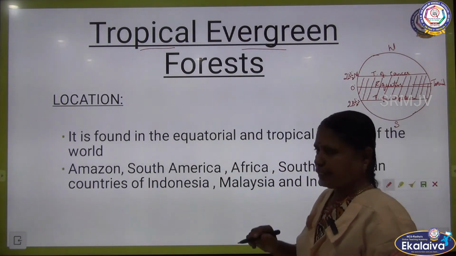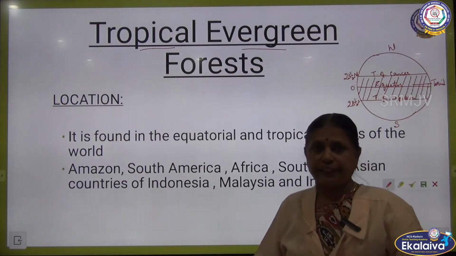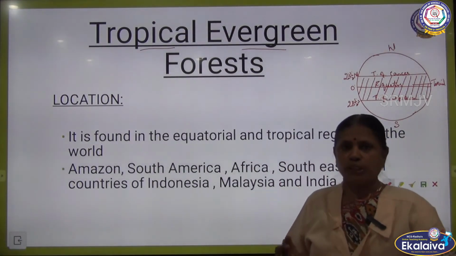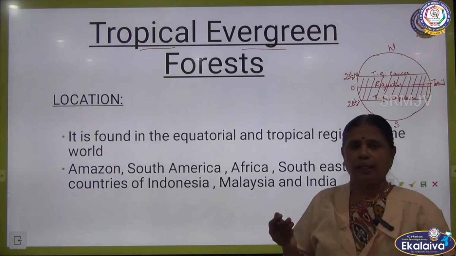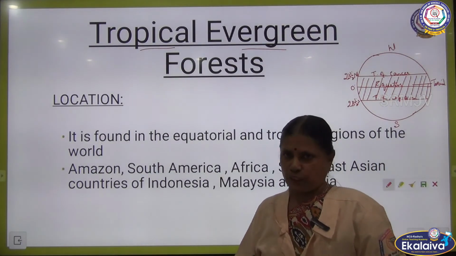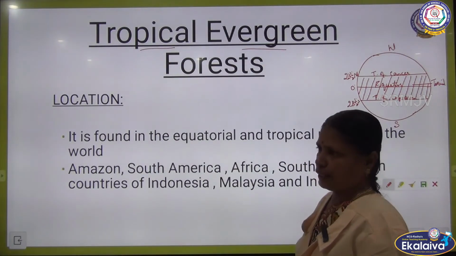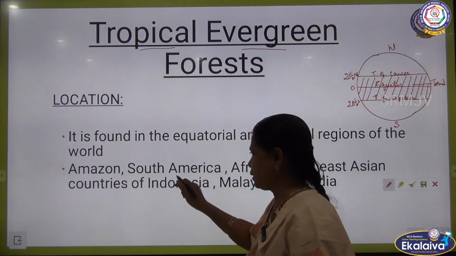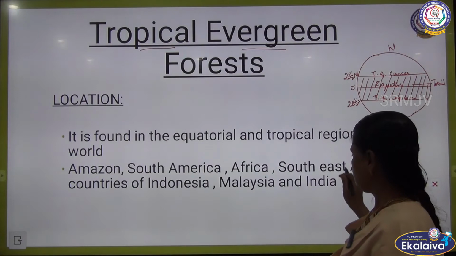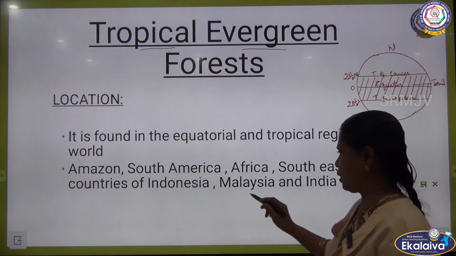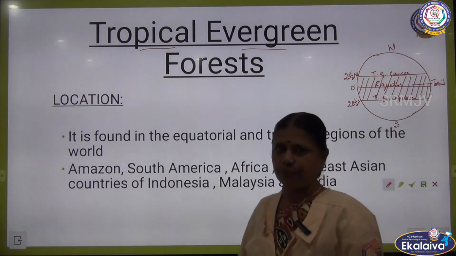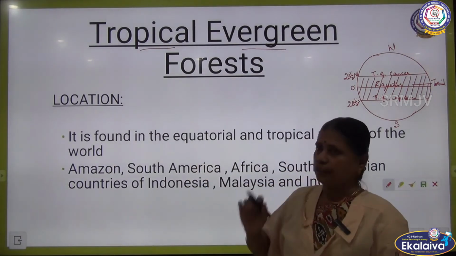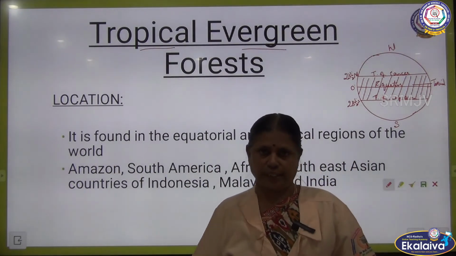Now, this forest is very dense because of heavy rainfall and good temperature. And this forest we can see in the areas of Amazon, South America, Africa, and Southeast Asian countries of Indonesia, Malaysia and India. In these countries we can see the tropical evergreen forest.